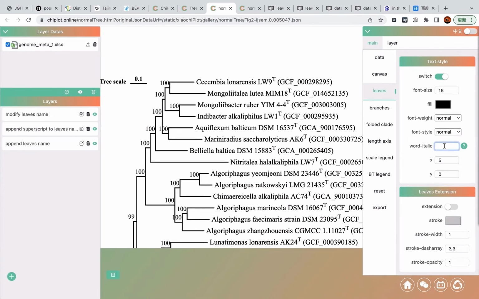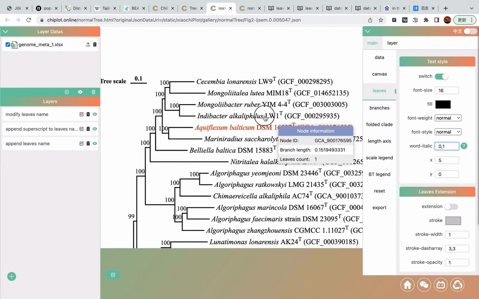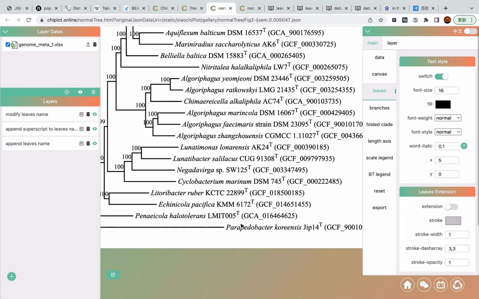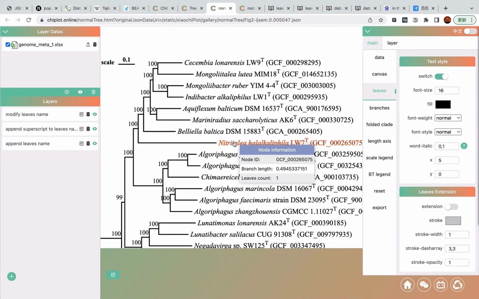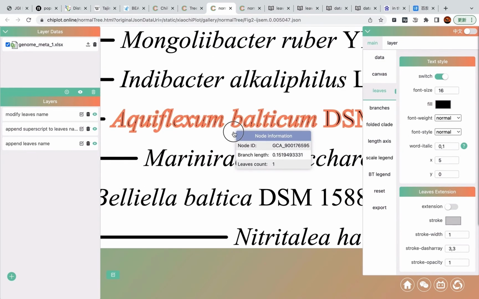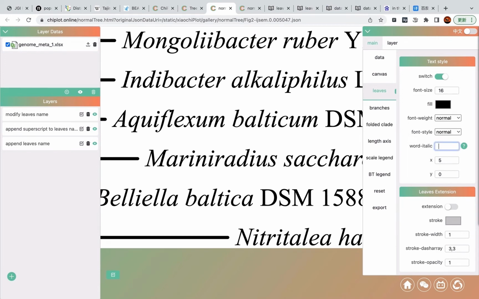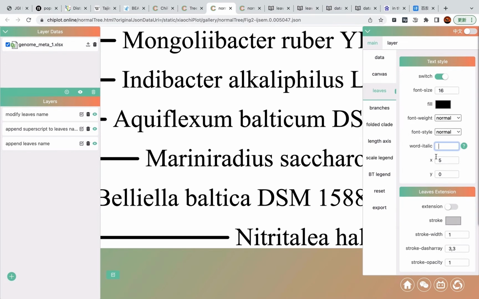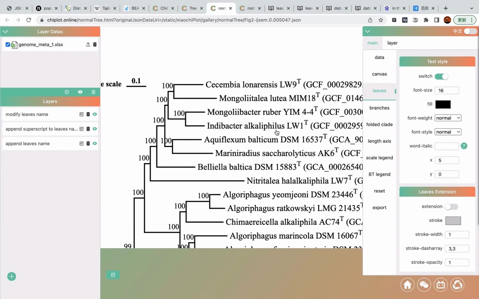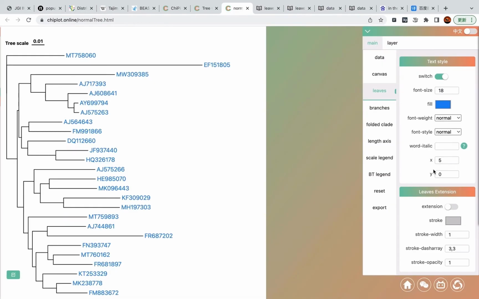fill 0, comma, and 1. So all the first word and the second word of the leaf text will be changed in italic. If you leave this parameter a blank value, nothing will be changed. The last two parameters are used to adjust the horizontal and vertical offset of the leaf text.